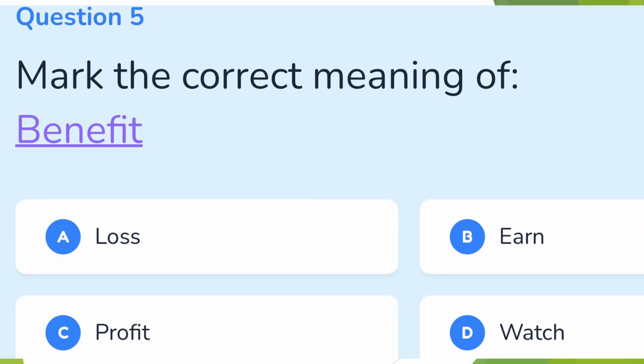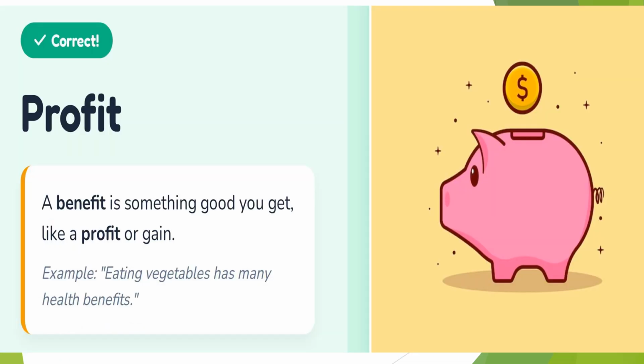Mark the correct meaning of benefit. A. Loss, B. Earn, C. Profit, D. Watch. Correct answer is profit. A benefit is something good you get, like a profit or gain. Example: eating vegetables has many health benefits.